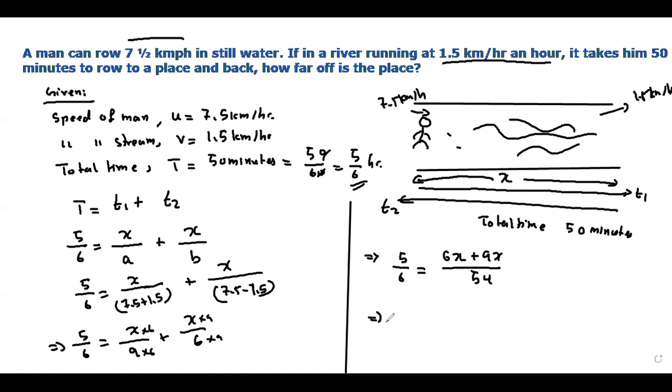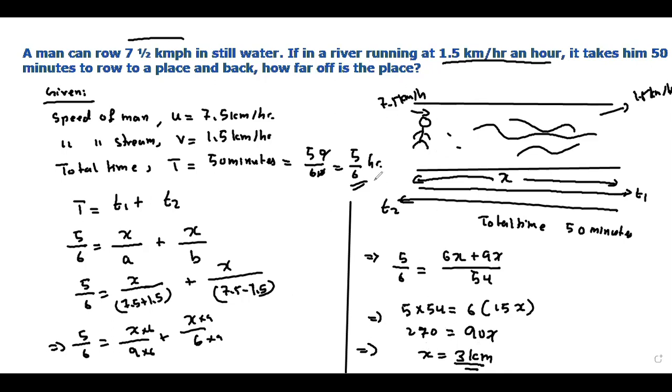All right. Now you do the cross multiply. You will get 5 times 54 equals 6 times 6x plus 9x, which comes to 15x. 54 times 5 is 270. So 270 equals 15 times 6, which is 90x. So x becomes 270 divided by 90, you will get 3. The unit is kilometers. All right, this is the answer, 3 kilometers.